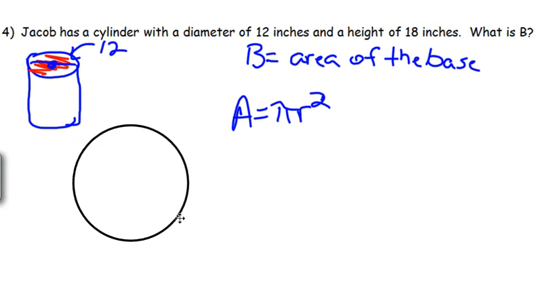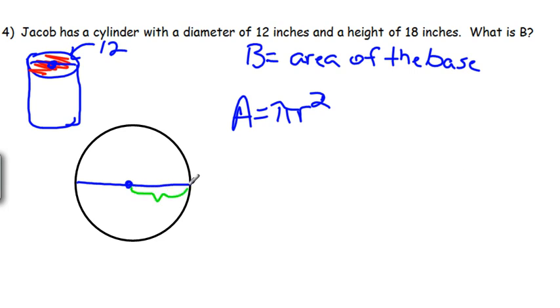So if that diameter is 12, that means that going from left to right all the way through is 12 inches. We don't really care about that. We want to know what is the radius. What is this distance halfway? Well, half of 12 is 6. So if one side is 6, the other side could be 6 too. Okay, that's 6. So our radius is 6. So we can say 3.14 for pi times 6 squared.